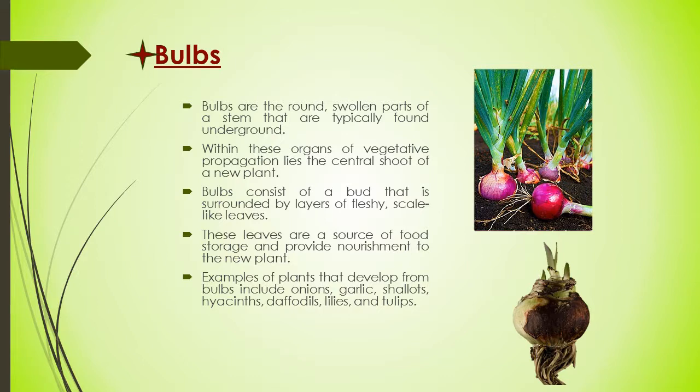Bulbs consist of a bud surrounded by layers of fleshy scale-like leaves, like an onion. These leaves are a source of food storage and provide nourishment to the new plant. Examples of plants that develop from bulbs include onions, garlic, shallots, hyacinths, daffodils, lilies, and tulips.